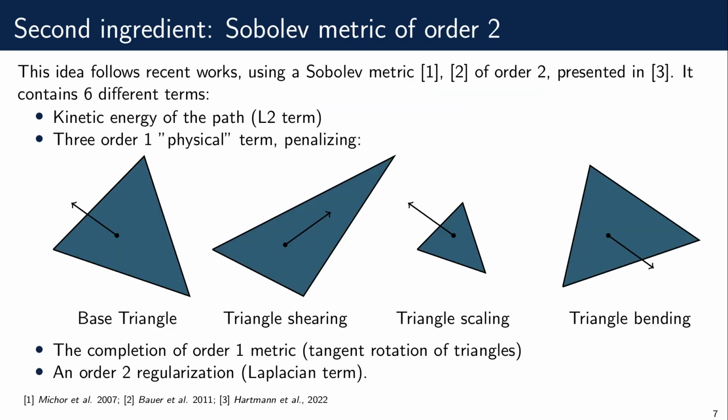The second ingredient is to equip our space with the Sobolev metric of order 2. It contains 6 different terms, which are the kinetic energy of the path, 3 physical terms of order 1 penalizing shearing, scaling, and bending, the completion of the order 1 metric, and an order 2 regularization using the Laplacian.